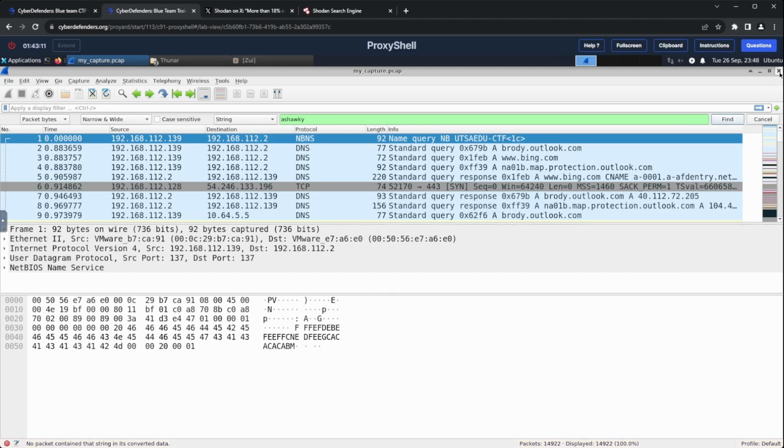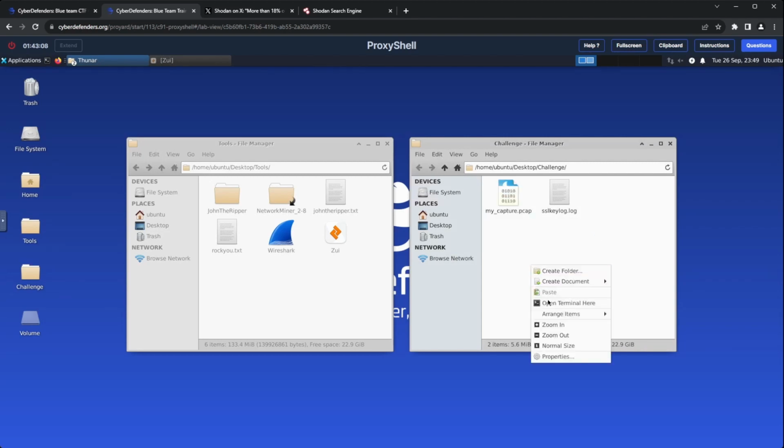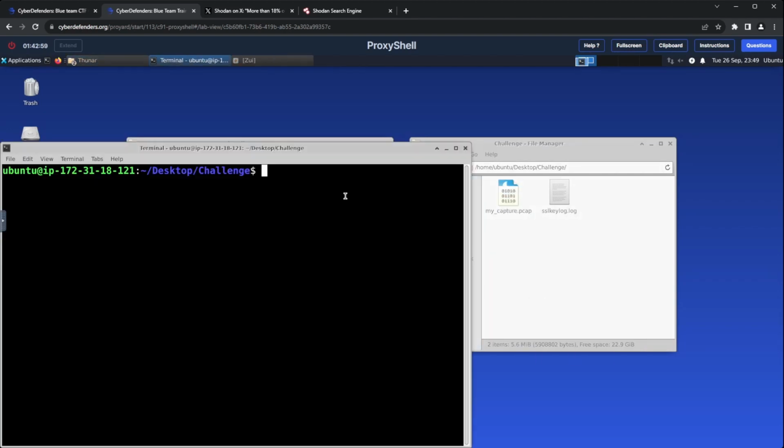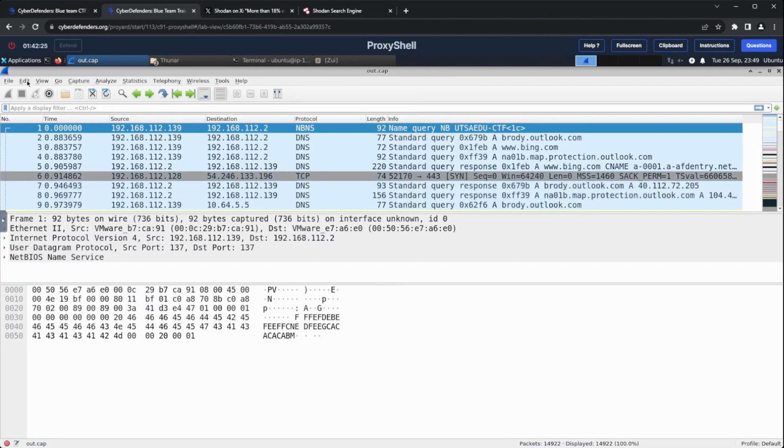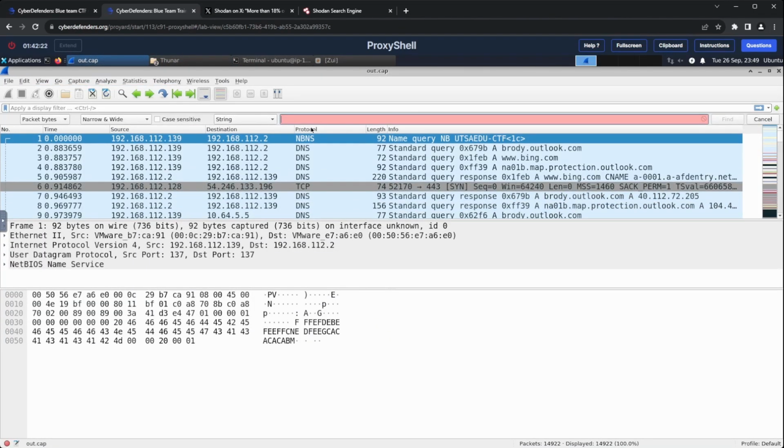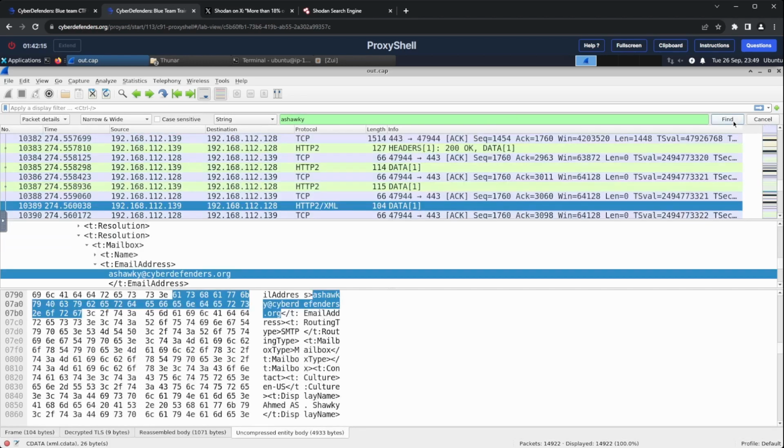Then I remembered we had the TLS decryption keys for the captured packets, so I went ahead and launched my terminal and used editcap with the inject secrets option to inject the TLS keys onto the PCAP file. The result should be a new file called out.pcap. Now, if I just open the out.pcap file with Wireshark and do the same search again, we can see some results.